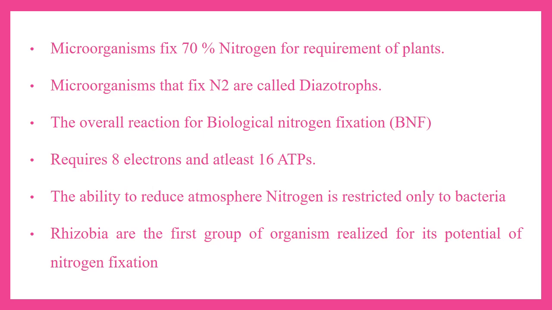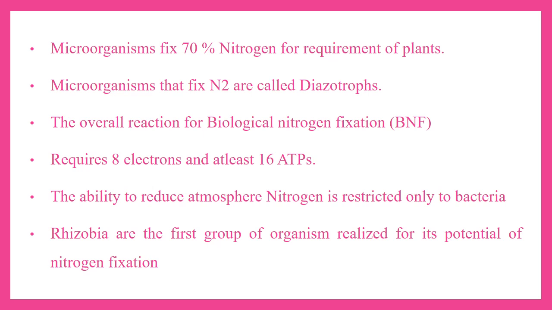Microorganisms can also fix 70% of the nitrogen for the requirement of plant. They can also fix nitrogen and are also called as diazotrophs, which means both the bacteria and archaea. Biological nitrogen fixation occurs when the atmospheric nitrogen is converted to ammonia by an enzyme called nitrogenase.